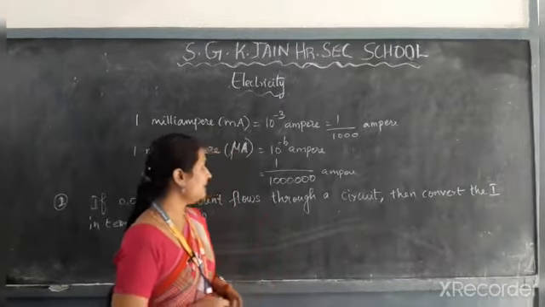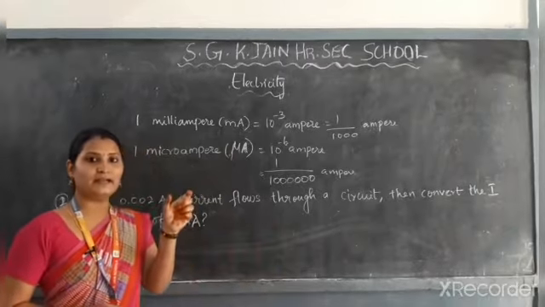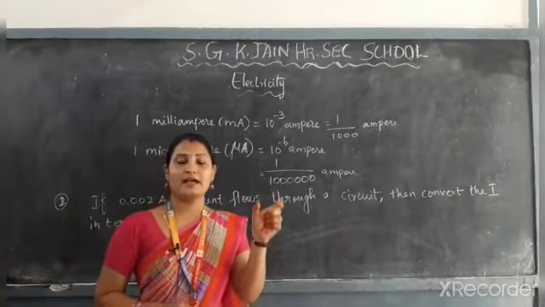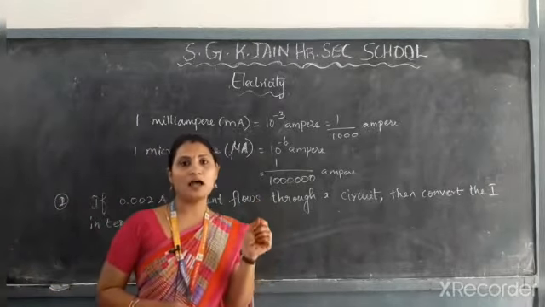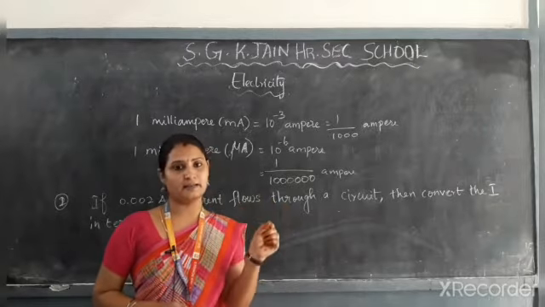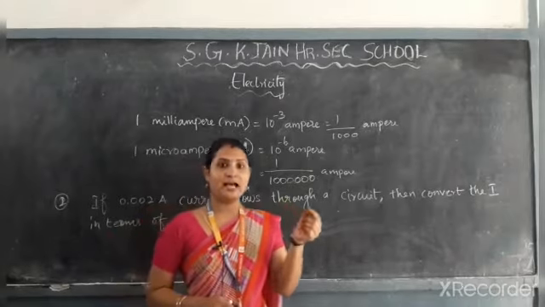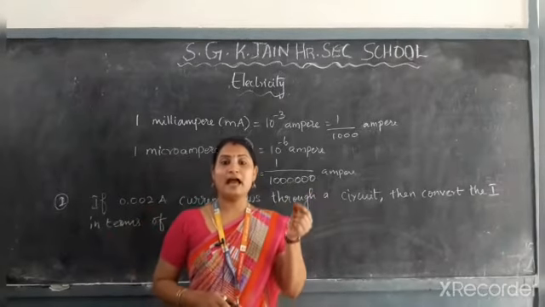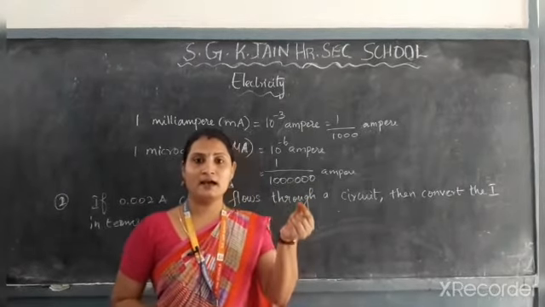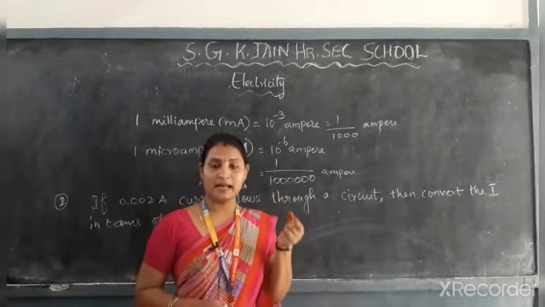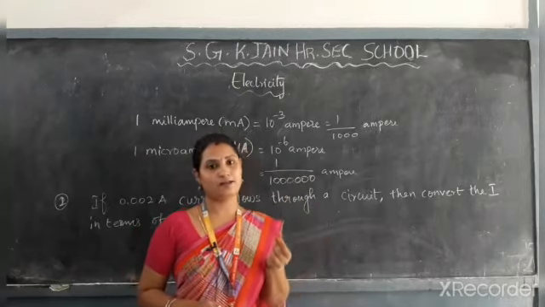The instrument is designed in such a way that it can measure even a small amount of current, even a milliampere, and it can measure a microampere current also.